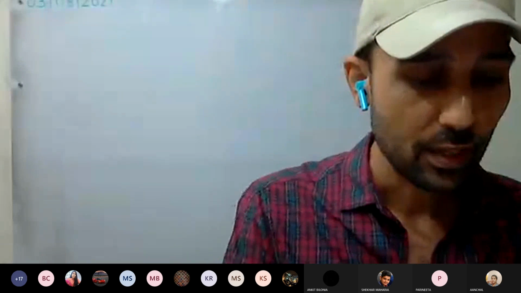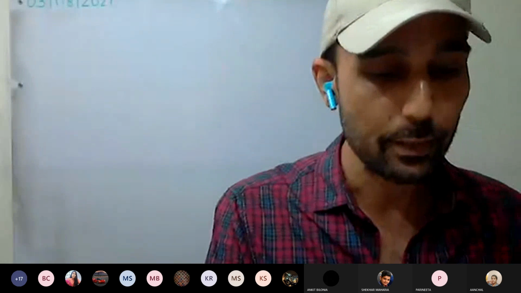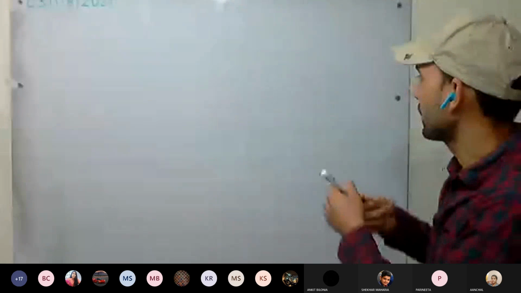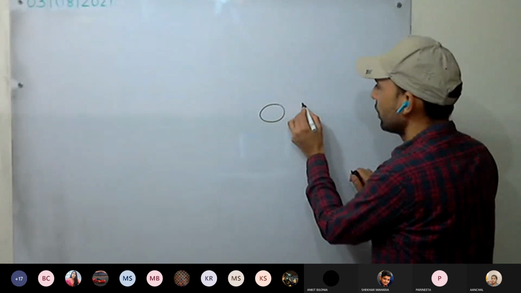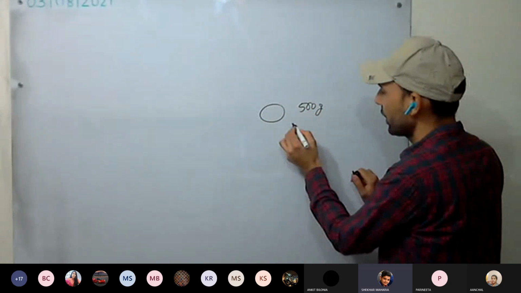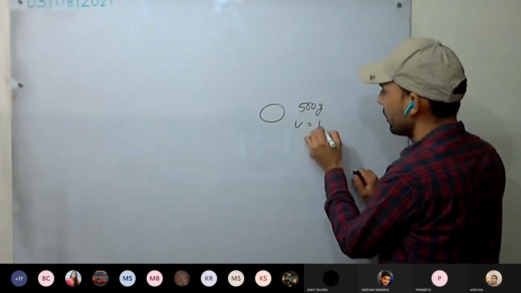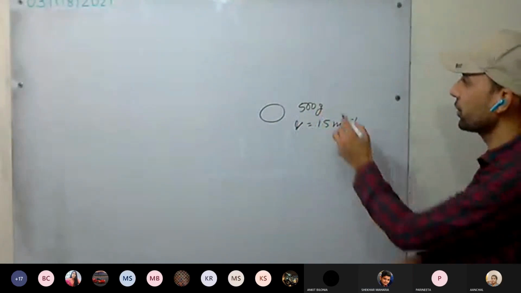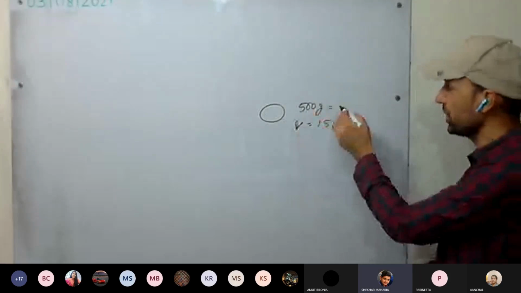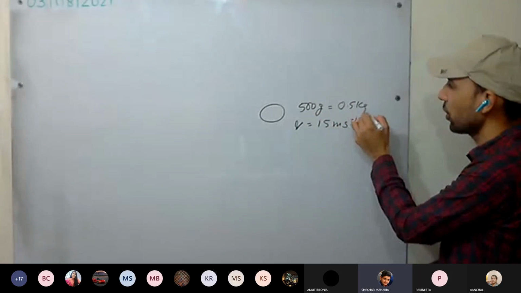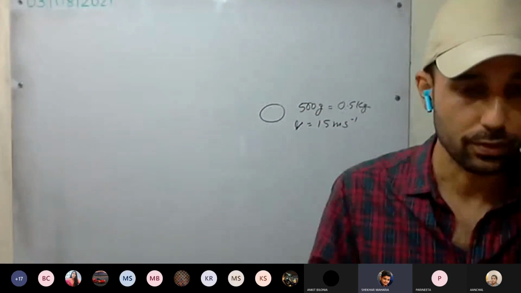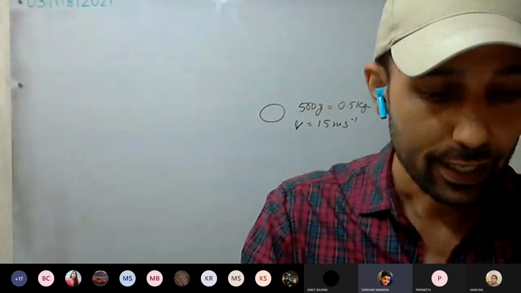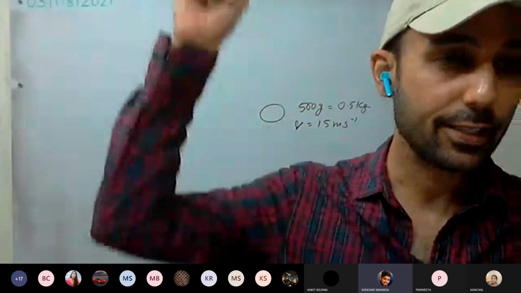Okay, so the second question. A stone of mass 500 gram is thrown vertically upward with a velocity of 15 meter per second. So we have to convert gram into kg: mass is 0.5 kg, or half kg you can take. Calculate the potential energy at the greatest height.